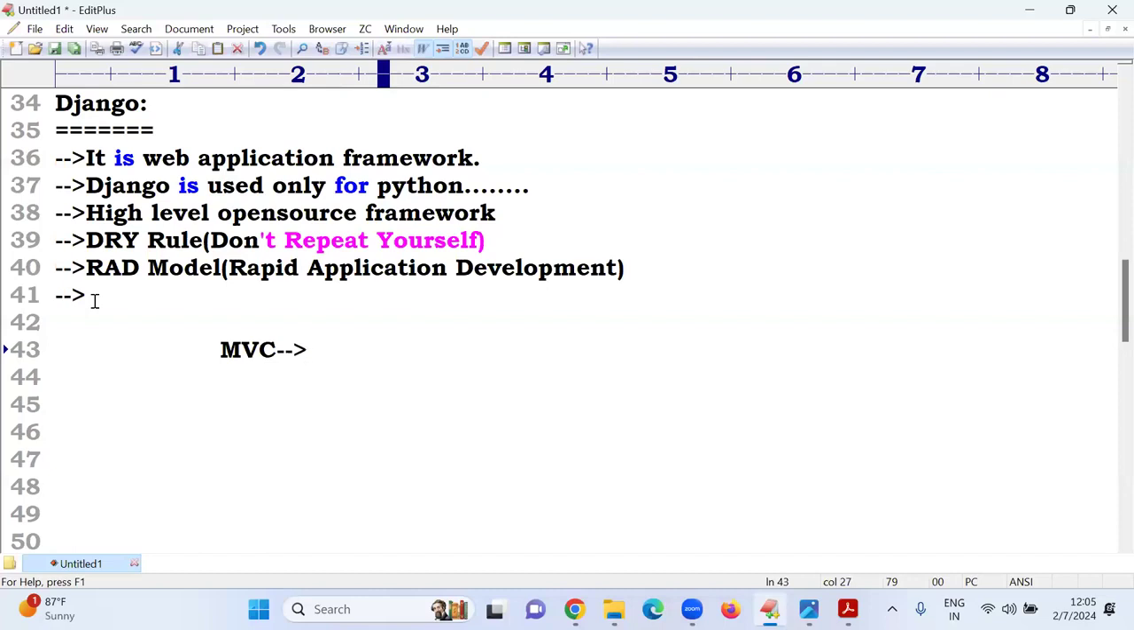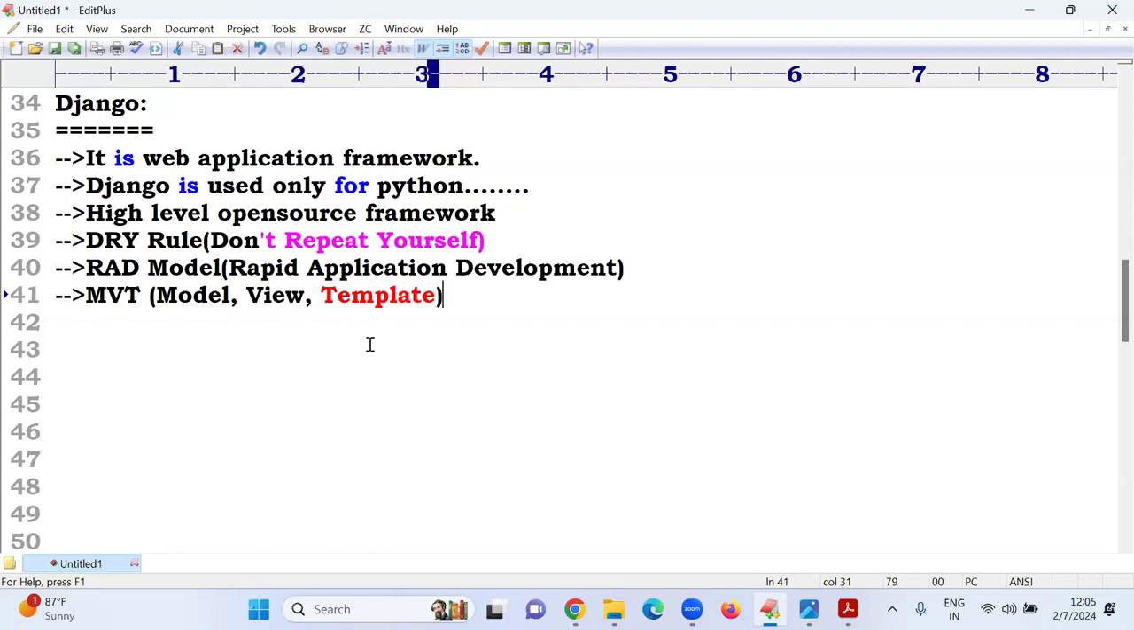What is it? MVC. Anyone having an idea? MVC: Model, V for view, C for controller. Yes, .NET, Java, everyone follows this architectural style. That is one of the design patterns. Yes, model, view, controller. But Django follows MVT architecture, sir. M for model, V for view, T for template. If you know these three words, your Django is completed.